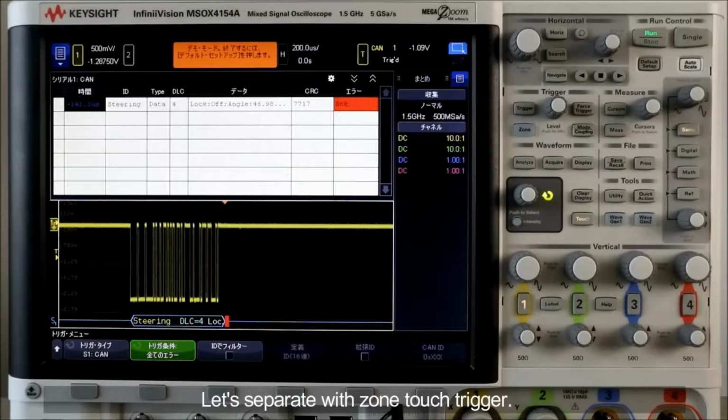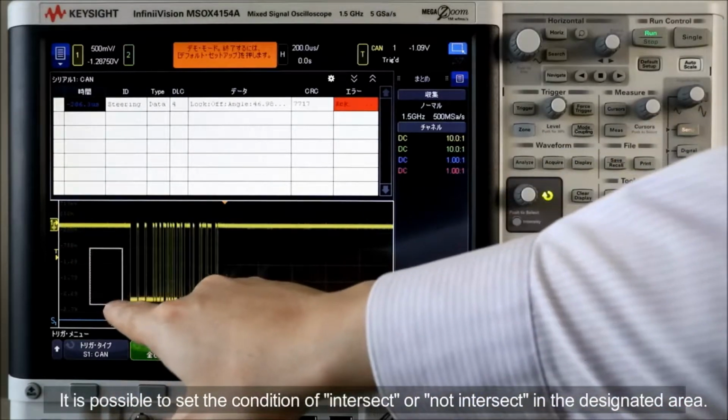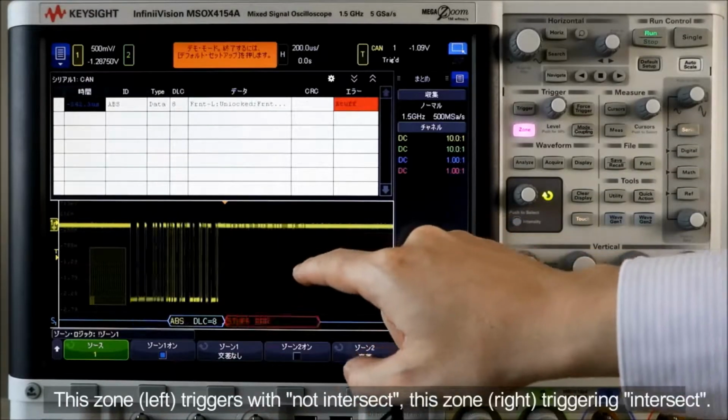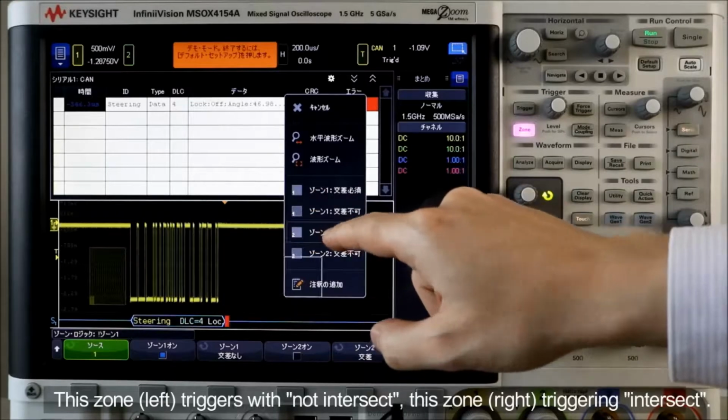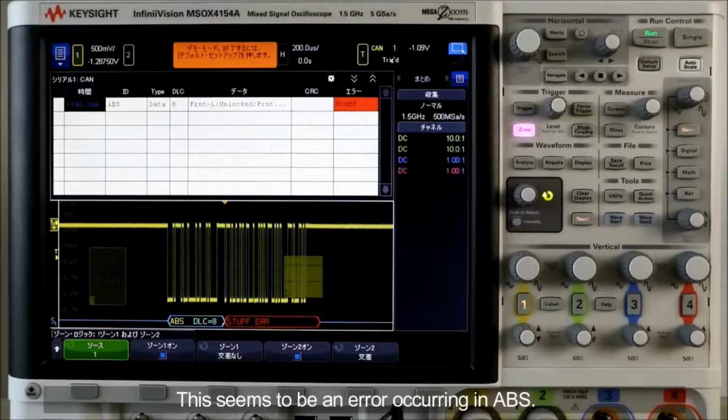Let's separate this with zone touch trigger. It is possible to set the condition of intersect or not intersect in the designated area. This zone triggers with not intersect. This zone triggers with intersect. This seems to be an error occurring in ABS.